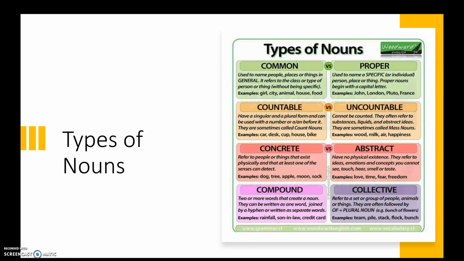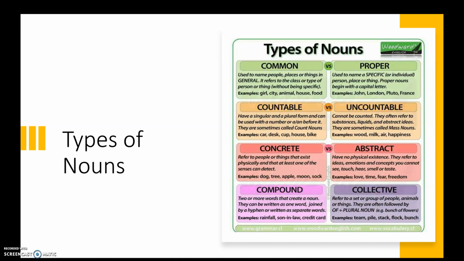A compound noun is 2 or more words that come together to create a noun. So mother-in-law. Well, mother is a noun on its own. Law is a noun on its own. So that's going to be a compound noun. Compound nouns can be kind of tricky as to whether or not they're 1 word or 2, whether or not they are hyphenated. That has to do generally with how long the word has been in use in English. Words that have been in use longer eventually lose the hyphen and are just kind of merged together.